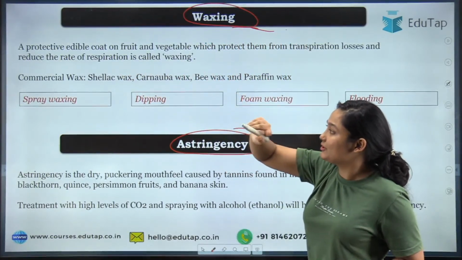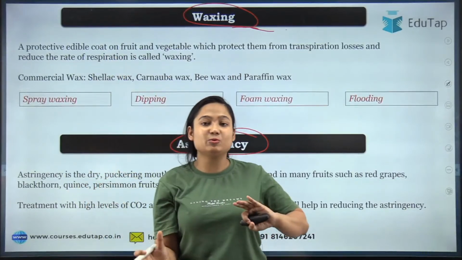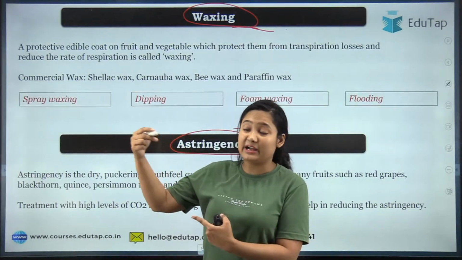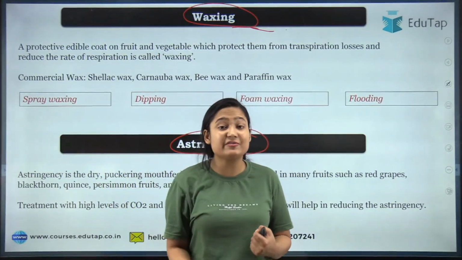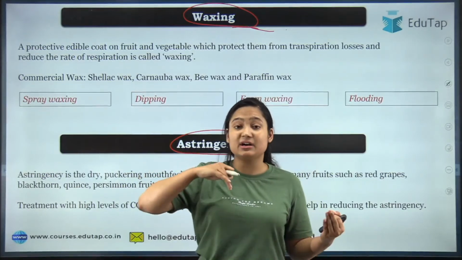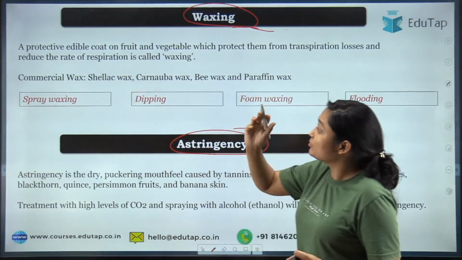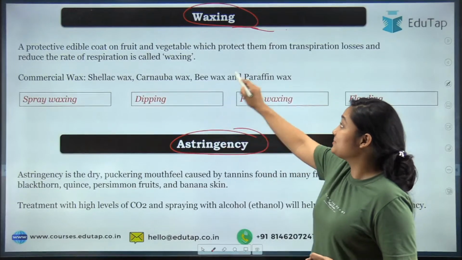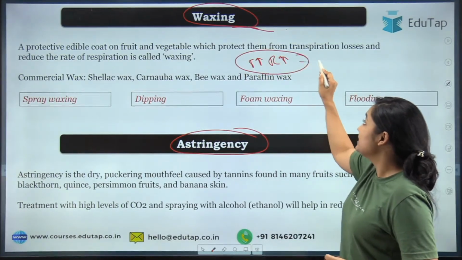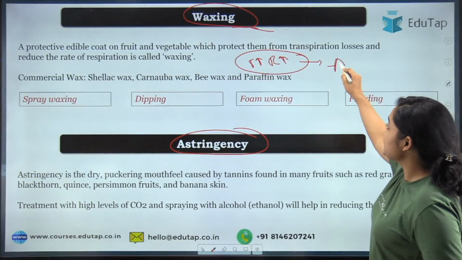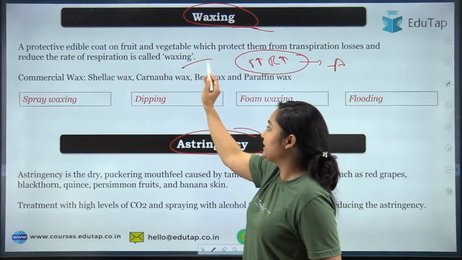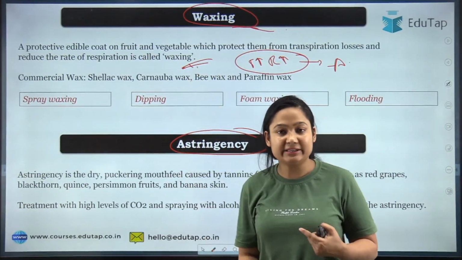First of all, you should know that naturally in fruits and vegetables, there is a wax layer. But when we are doing washing, repeatedly exposing them to different conditions, the natural wax layer gets ripped off. Now your product is again vulnerable to many things. Again, the transpiration rate increases and the respiration rate increases, and this will be the problem, since it will cause continuous aging and will decrease the shelf life of your product. So what you will do is prepare a layer on your own and apply that to the product.